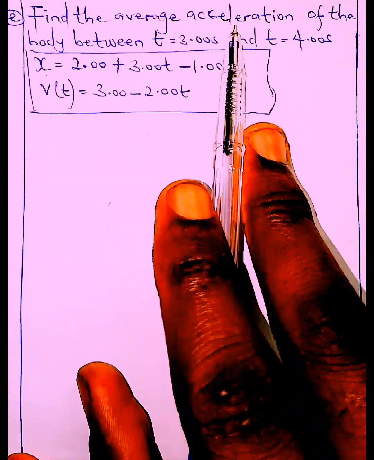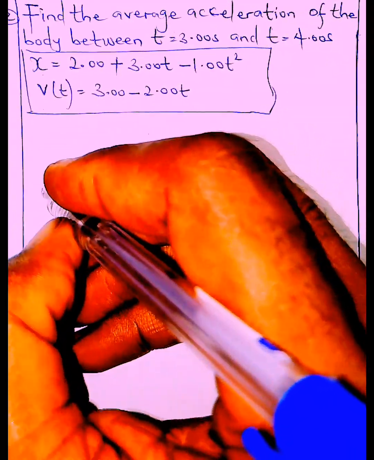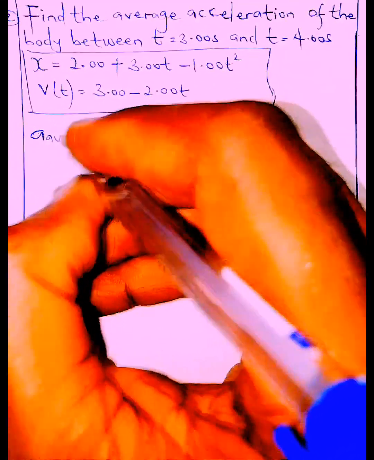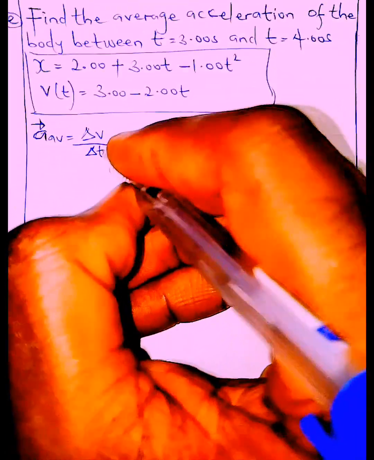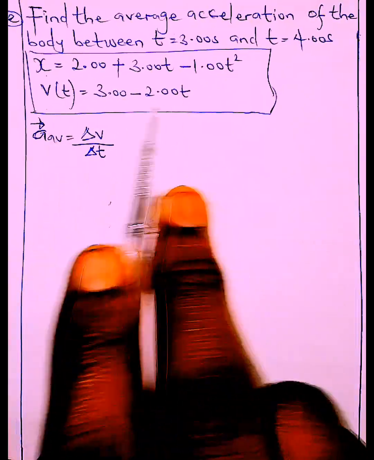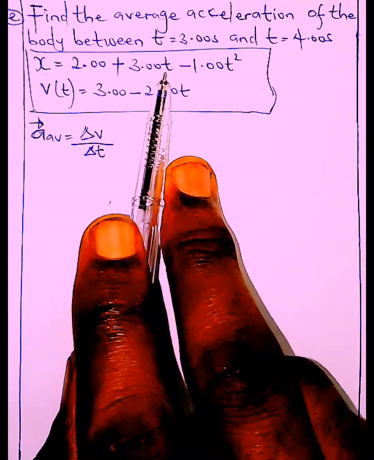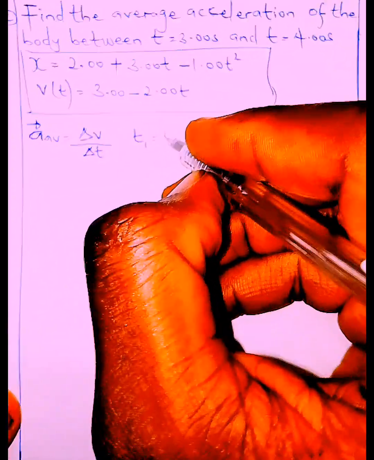For us to get the average acceleration, we all know the formula: average acceleration is simply change in velocity over change in time taken. So it's very important that we have our velocity, and we're going to use this to get the average acceleration. At this time interval, let's get our velocity at time 1.